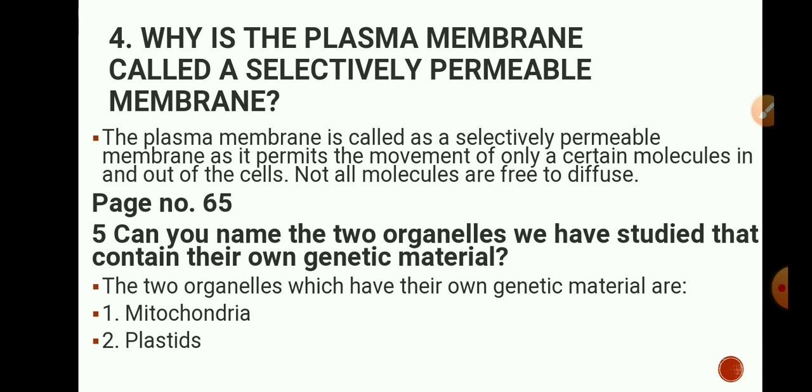Next question is, can you name the two organelles we have studied that contain their own genetic material? So those two organelles are mitochondria and plastid. Mitochondria has its own genetic material, it has its own DNA and ribosomes, and plastid, which is present in plant cells only. So plastid is present only in plant cells, and it also has its own genetic material.